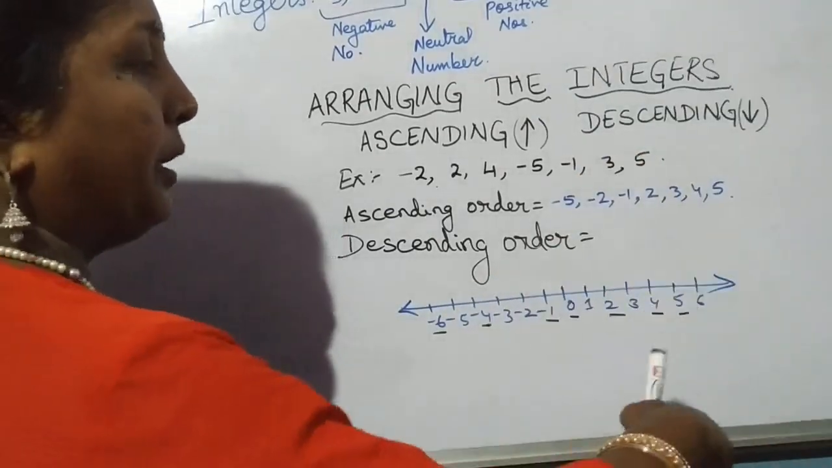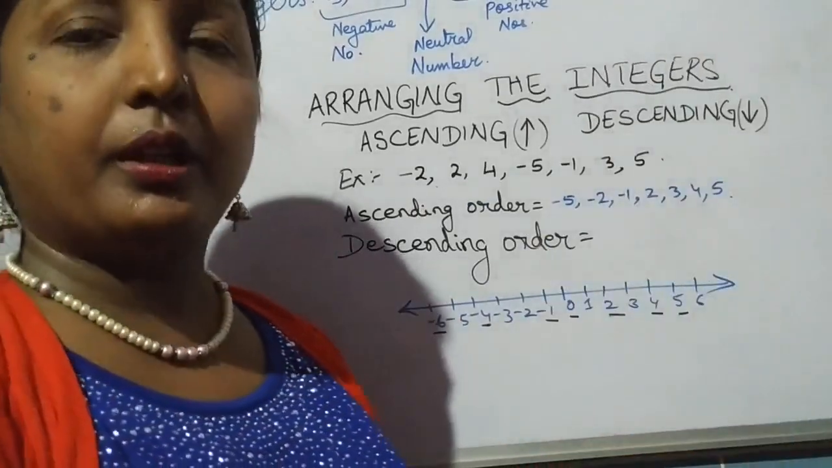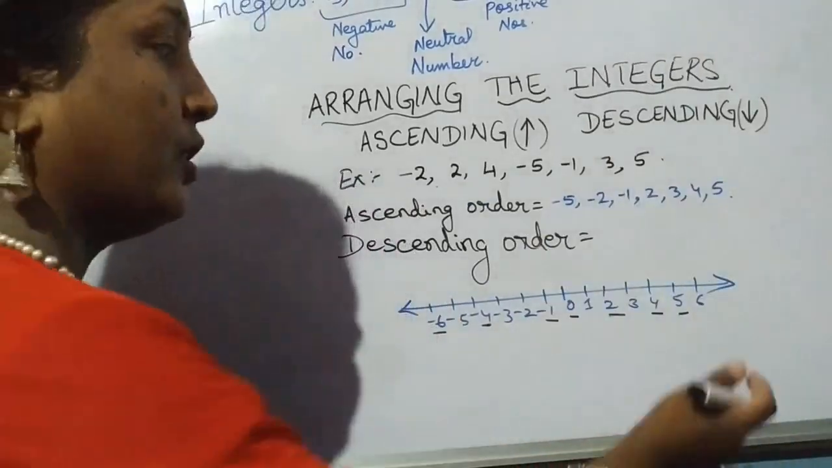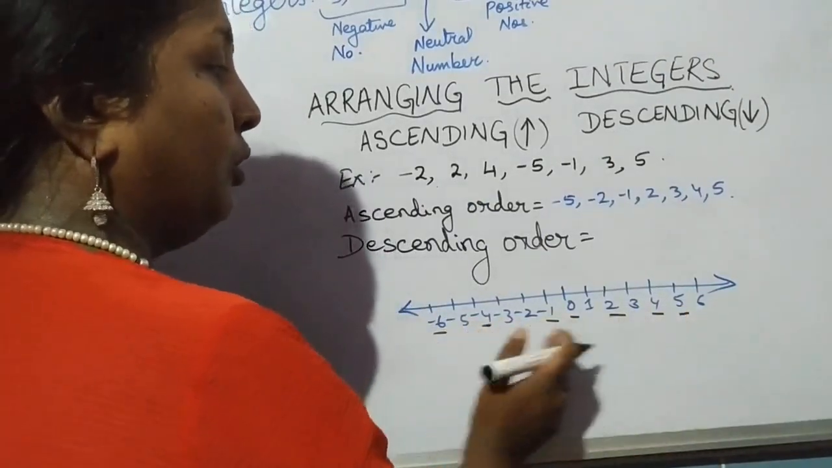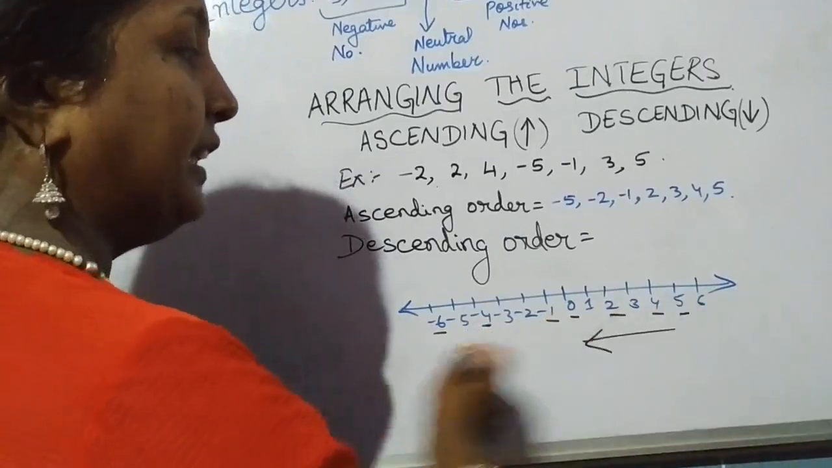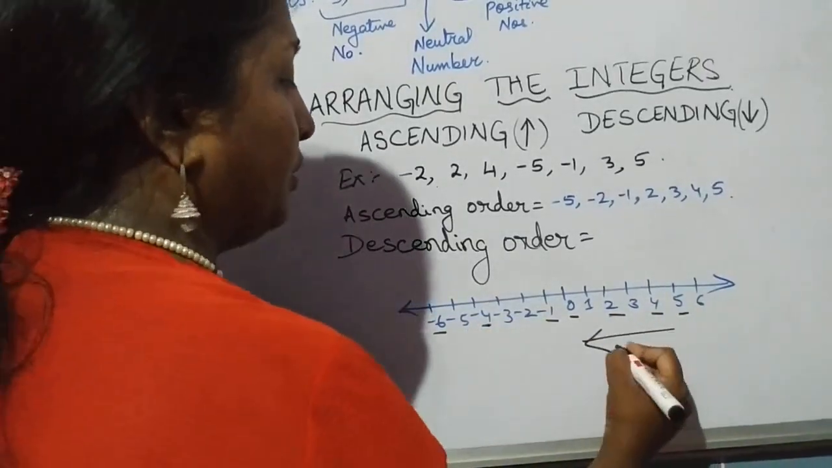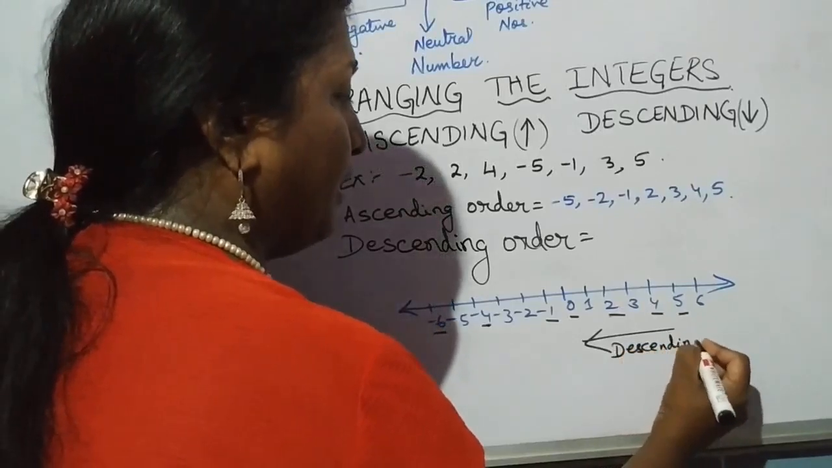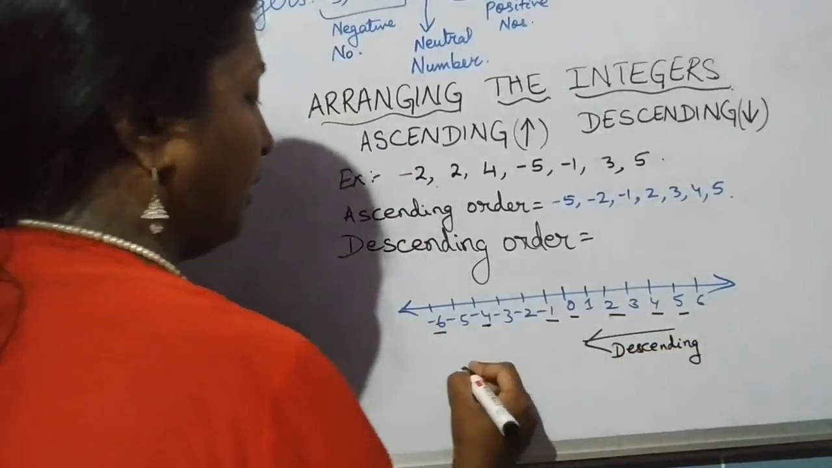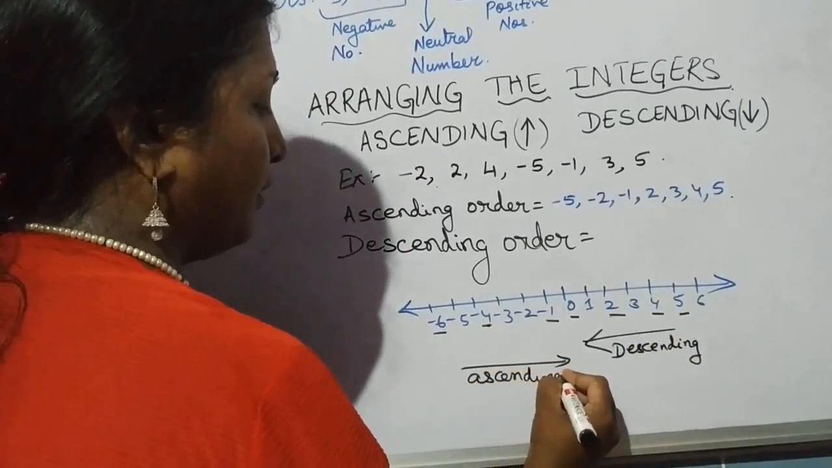The number at the extreme right is the biggest. So you start from the right side and go towards the left. You go in descending order. When you start from left and go to the right, you go in ascending order. So in the number line, we can say this is the descending order and this is the ascending order.